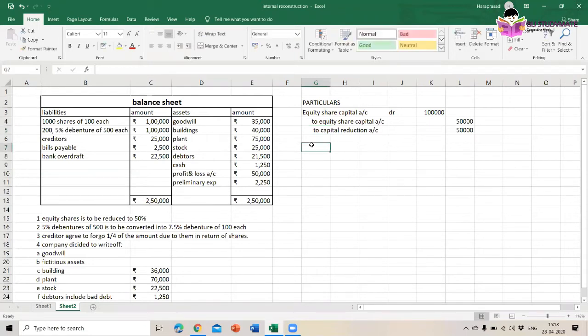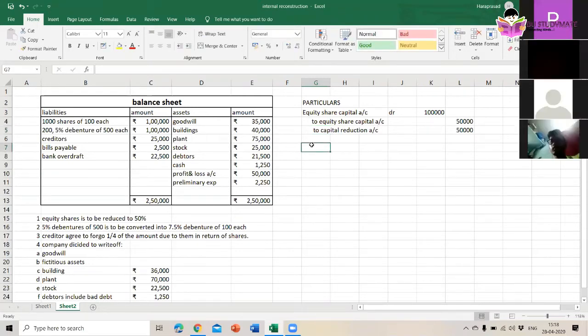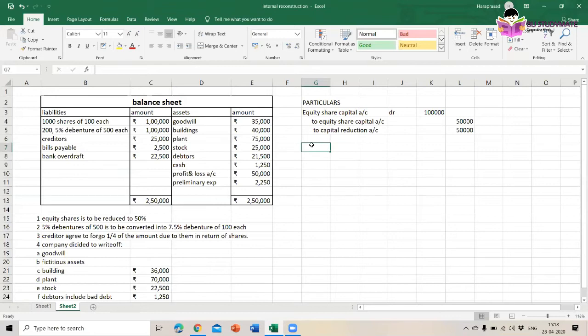Okay, then the second one is 5% debentures. 5% debentures of rupees 500 each is to be converted into 7.5% debentures of rupees 100 each. Okay, this 500 rupees we have to reduce to 100 rupees.